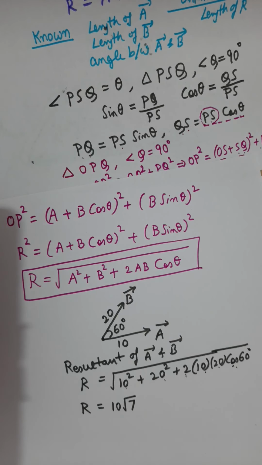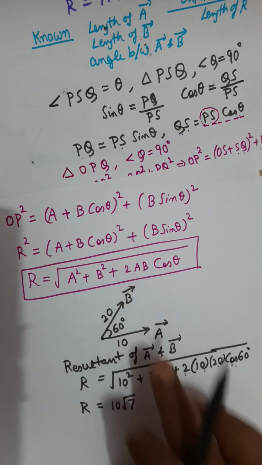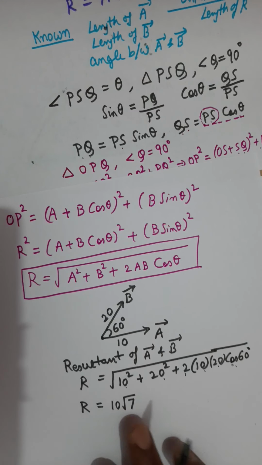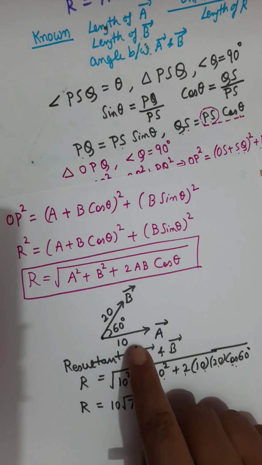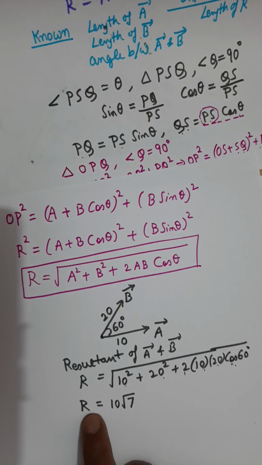So two vectors of magnitudes 10 and 20, at an angle of 60 degrees, have a resultant of 10 root 7, in the same unit of measurement. Whatever the unit of measurement of A and B, exactly the same unit of measurement applies to R. For example, if A and B are in kilometers, you will get the resultant in kilometers.